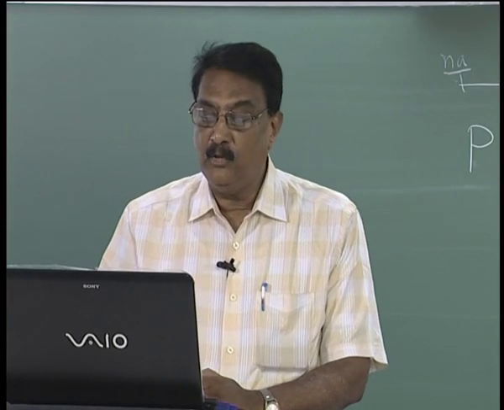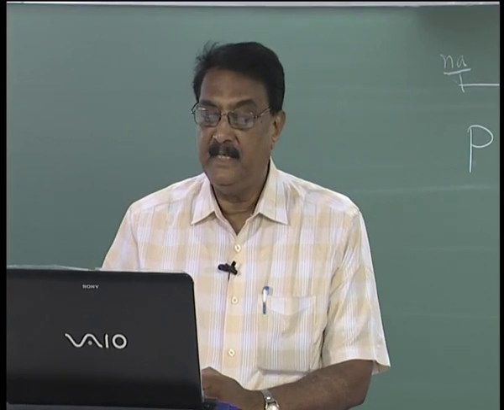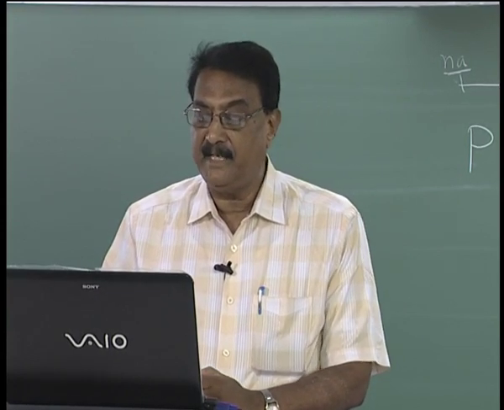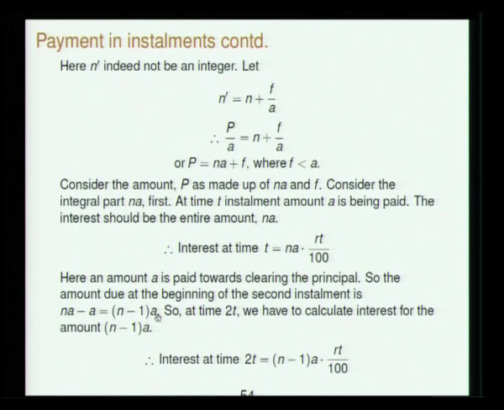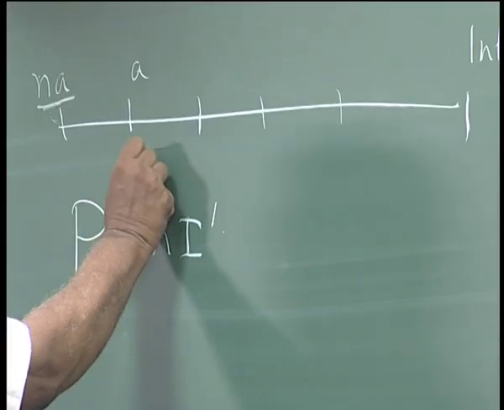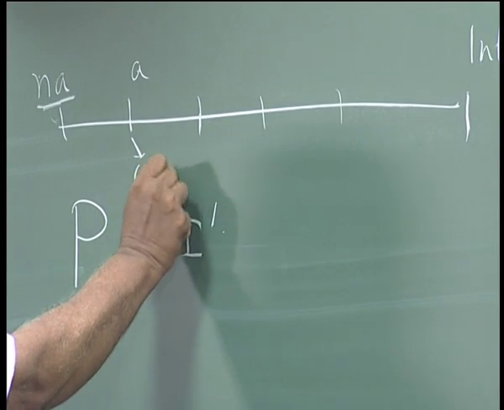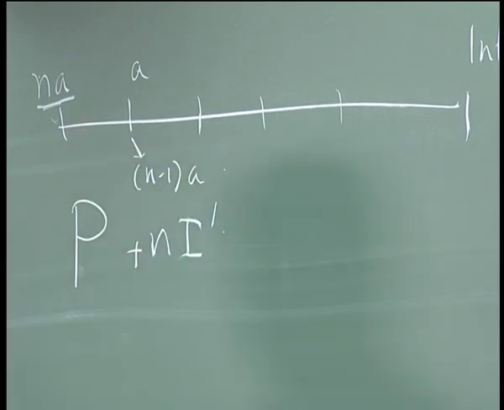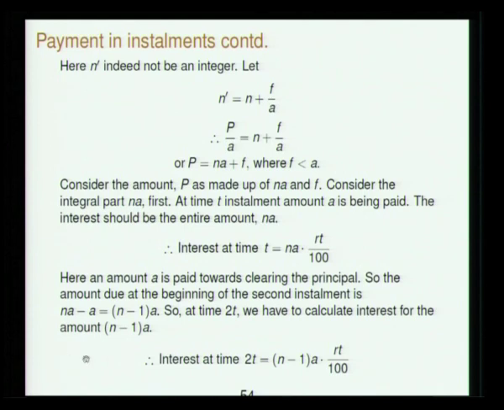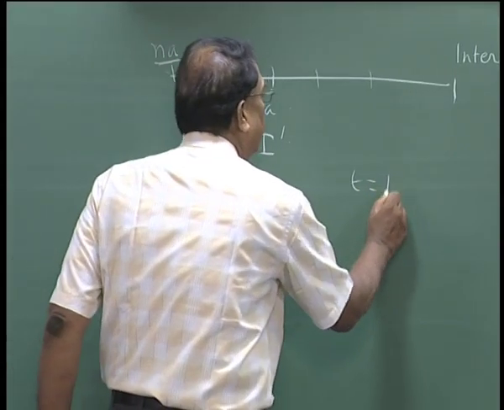So the amount due at the beginning of the second installment is NA minus A, or n minus 1 A. So at the time of the next installment you have to calculate the interest for this. So at time 2T we calculate interest for the amount n minus 1 A. Remember that T is the period of installment.